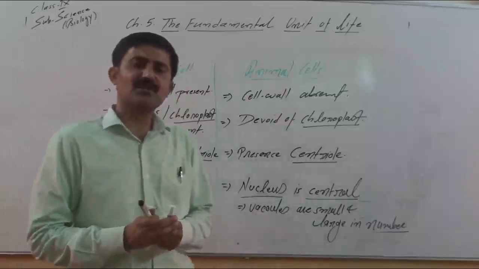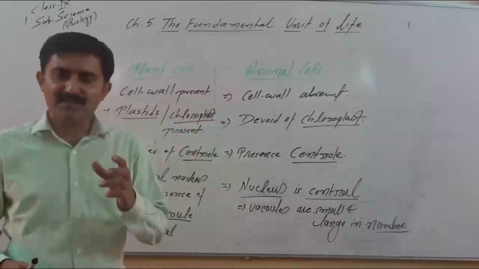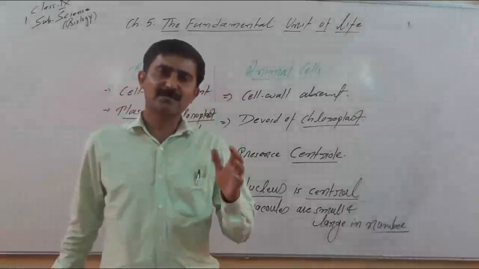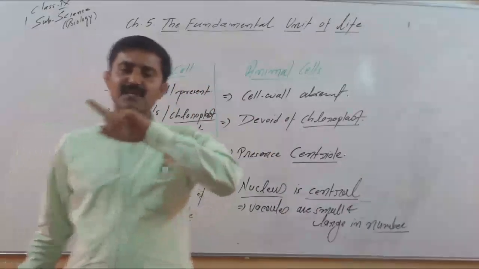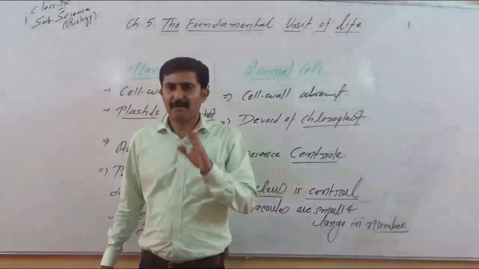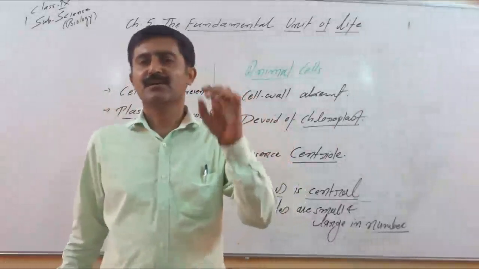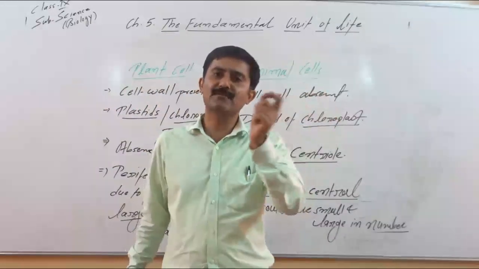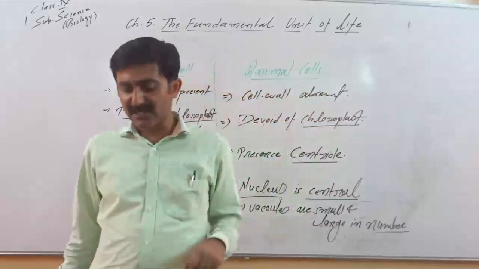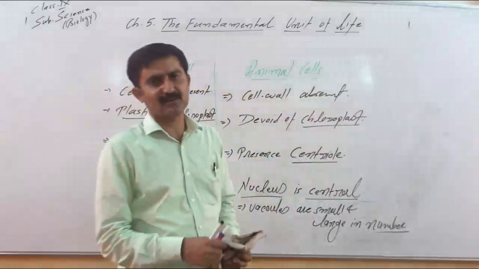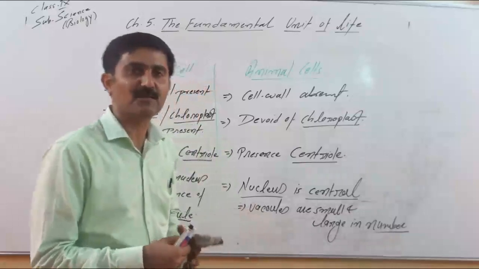So now let's look into the types of cells on basis of presence of well-defined nucleus or absence of well-defined nucleus. Here well-defined means when nucleus has a nuclear membrane, the genetic material is covered by nuclear membrane, then we say it is a well-defined nucleus. And when genetic material is naked, there is no membrane surrounding the genetic material, then it is called nucleoid, or that cell is called prokaryotic cell.